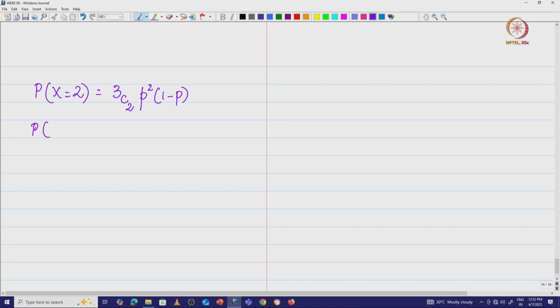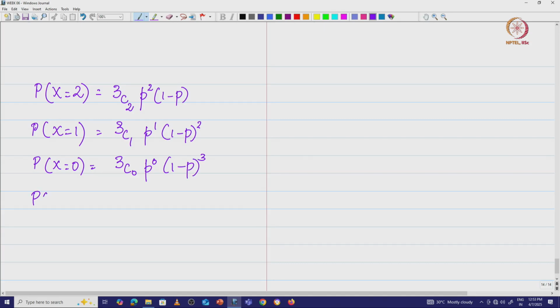Similarly I have P of x is equal to 1 is nothing but 3C1 p power 1 into 1 minus p the whole squared, and I have P of x is equal to 0, which is nothing but 3C0 p power 0 into 1 minus p the whole power 3, and P of x is equal to 3 is nothing but 3C3 p power 3 into 1 minus p power 0.